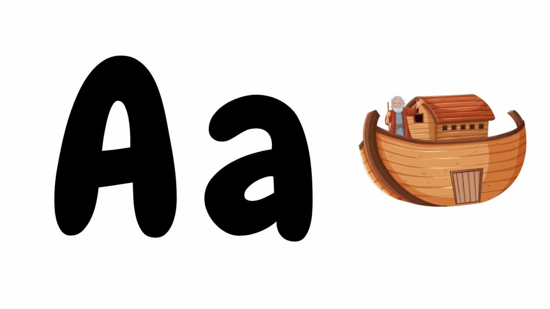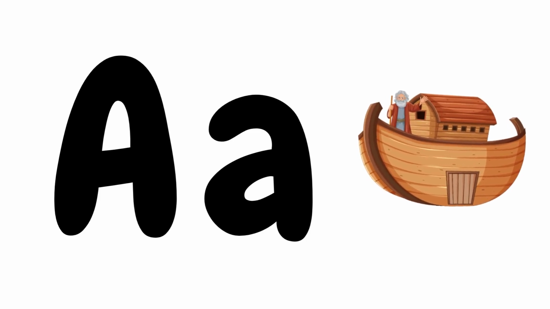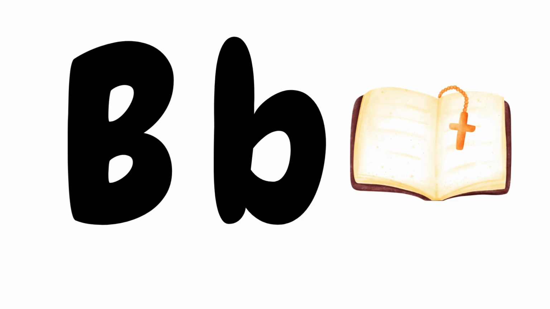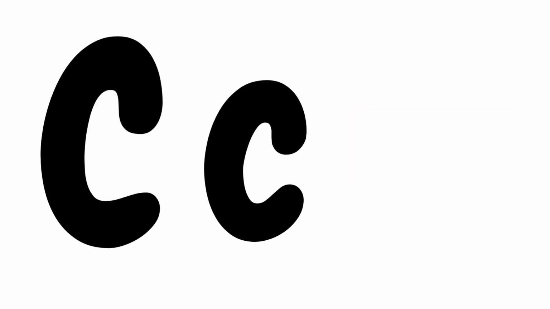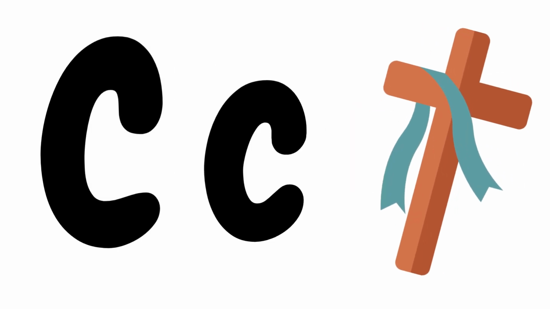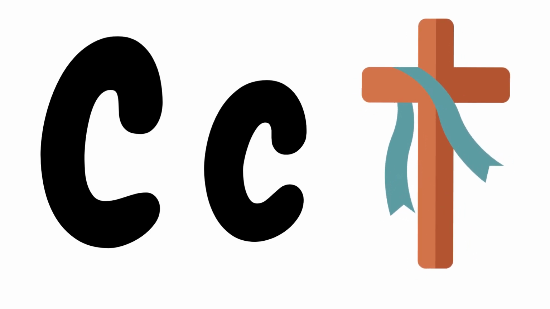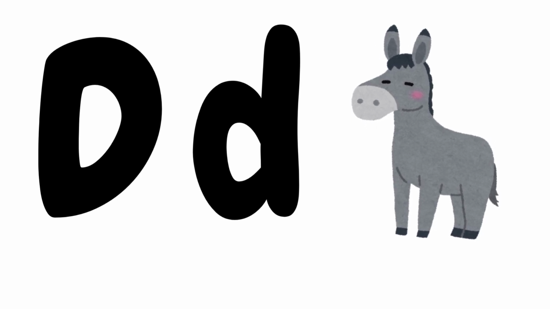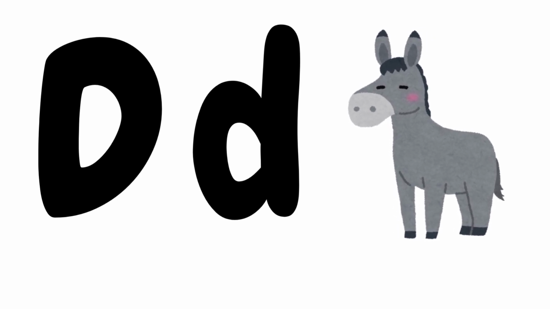Big A, small a. A is for ark. Ark. Big B, small b. B is for Bible. Bible. Big C, small c. C is for cross. Cross. Big D, small d. D is for donkey. Donkey.